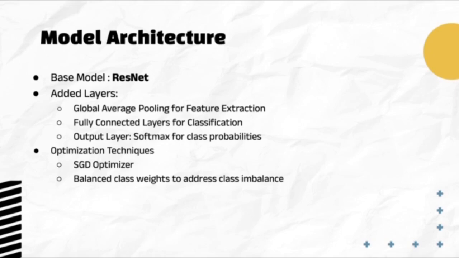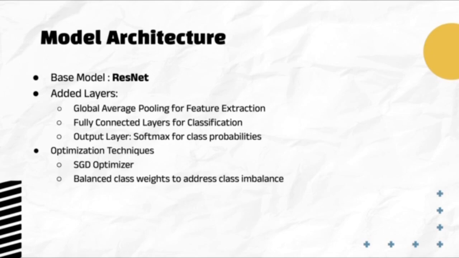For the input layer, we had the images from the UCI dataset that we resized to 128 by 128 pixels to make them consistent for the model. Further, they were normalized using a special method called preprocess_input from a different Python library. This was to make it compatible with the ResNet model, which was originally trained on a large dataset called ImageNet.